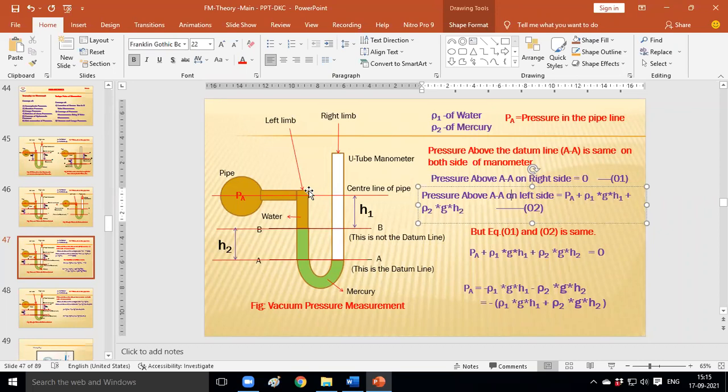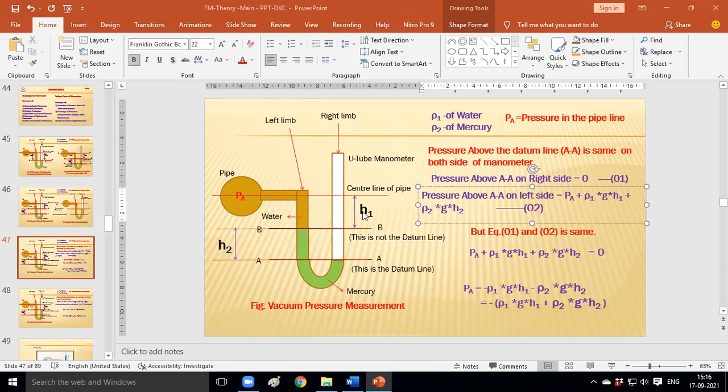Out of this rho g h, which parameter is constant? g is constant, correct. Apart from rho and h, only g is constant, and that is called acceleration due to gravity, correct. So we consider this water column first. What will be the pressure exerted by the water column? Rho g h: rho of water into g and h.